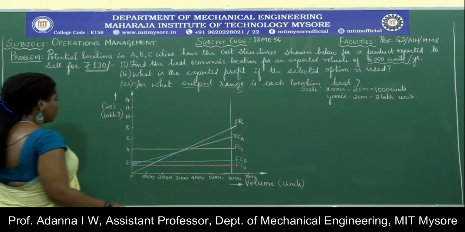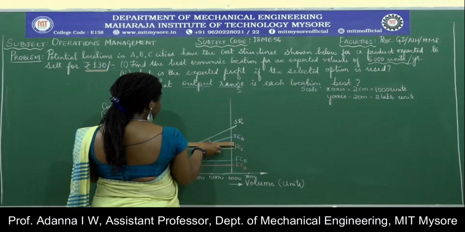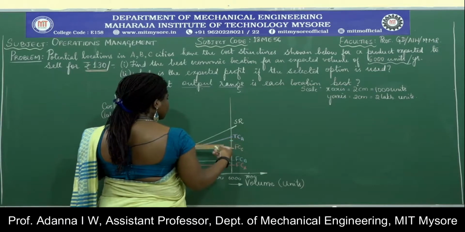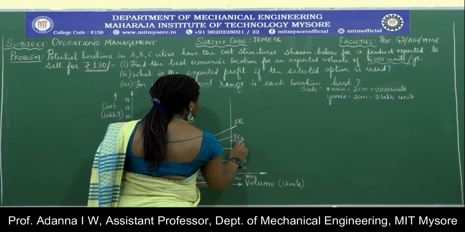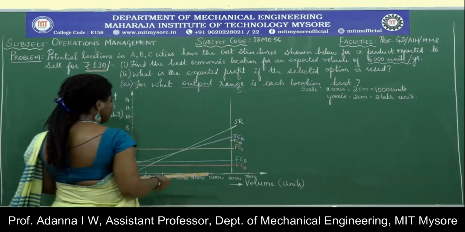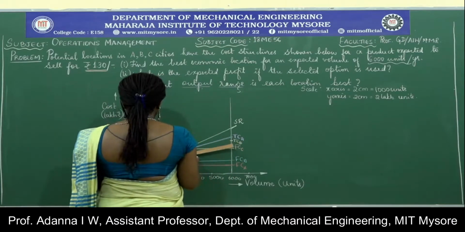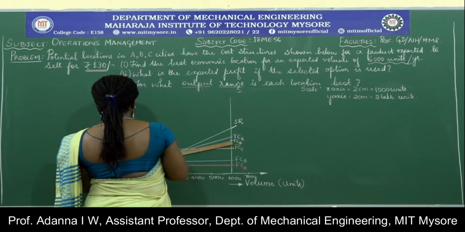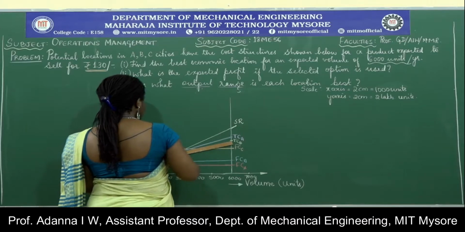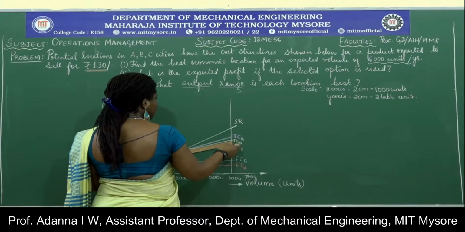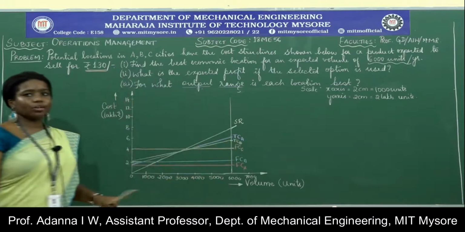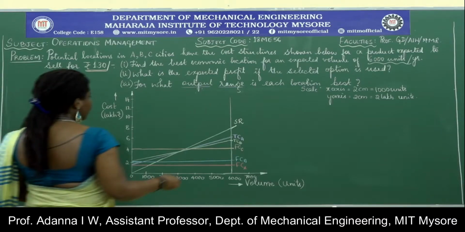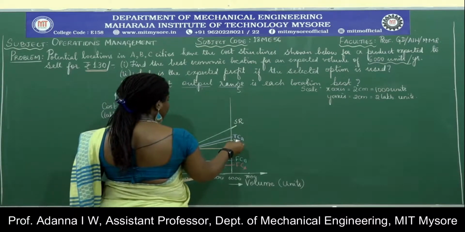At location B, it was seen to be 5 lakhs. So we mark 5 lakhs, and join it from the fixed cost line of location B. In a similar manner, we draw for location C, which is 5,55,000.